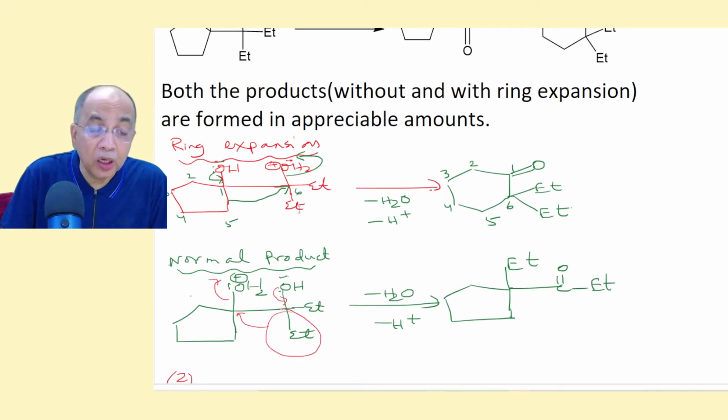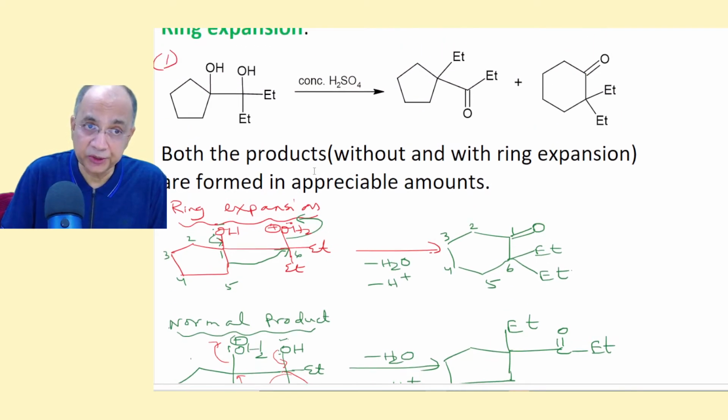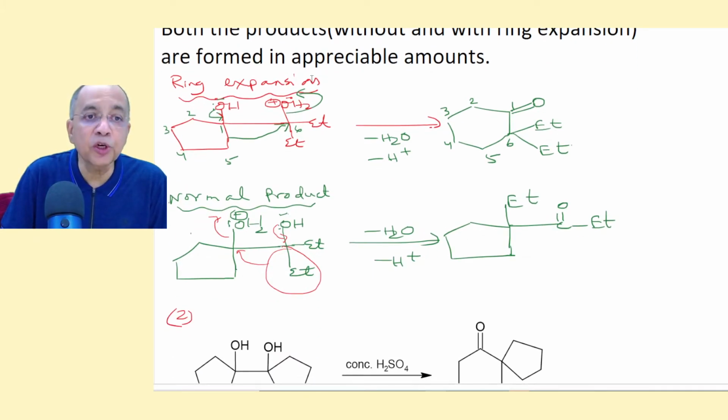Now, let me show you the mechanism of the ring expansion product. Supposing the carbocation is formed first, because it is a 3 degree carbocation. This is also a 3 degree carbocation, but there will be some strain here because it is a 5-membered ring. So let us consider first this one, showing the preponderance of the ring expansion products. Now carbocation is formed here. Then there is a migration of the side chain. One of the ring residues, this sigma bond, migrates.